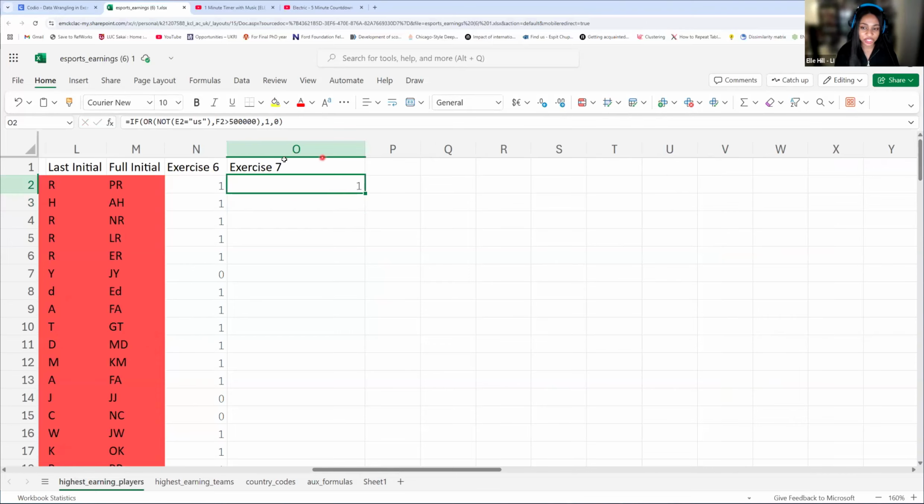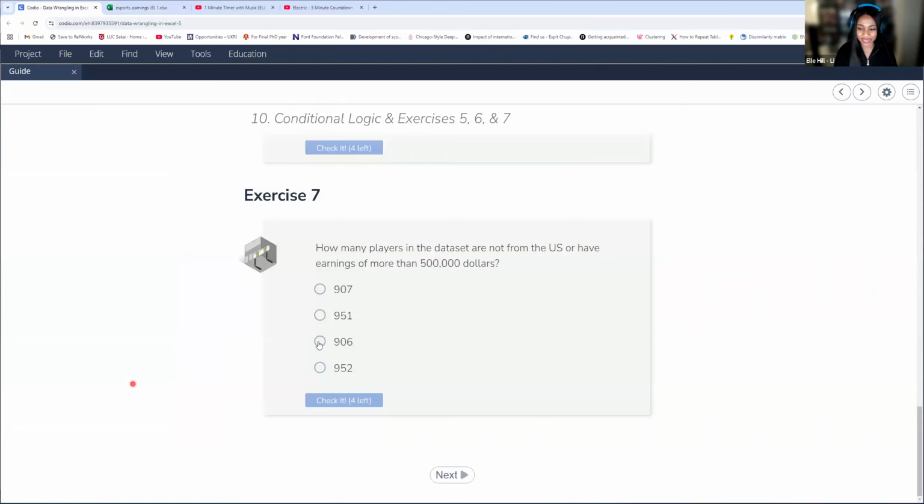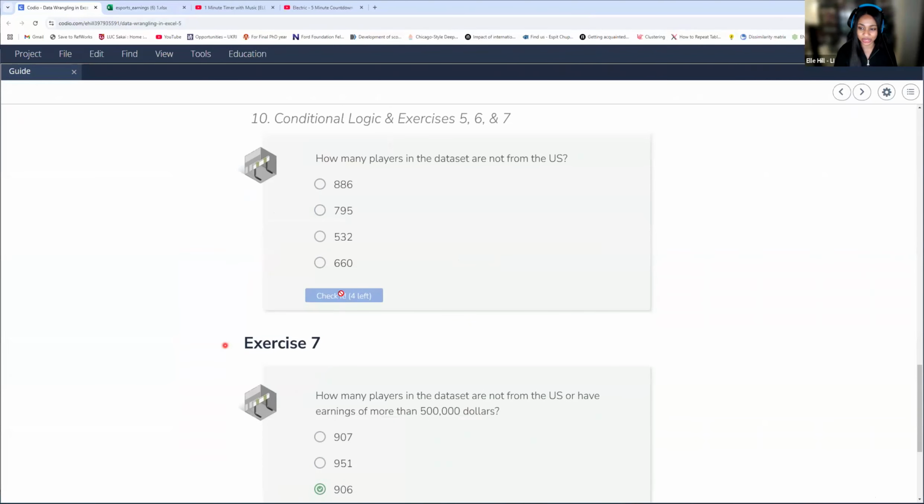So we have our first answer, and we can autofill all the way down. Keep in mind, it's not just a lot of people making 500,000. There also can be people only not from the US. So just not everyone's making bank here. And if we sum this column at the bottom, that's going to be 906. As you mentioned in live chat, well done. That is 906. I think last time this was 886.